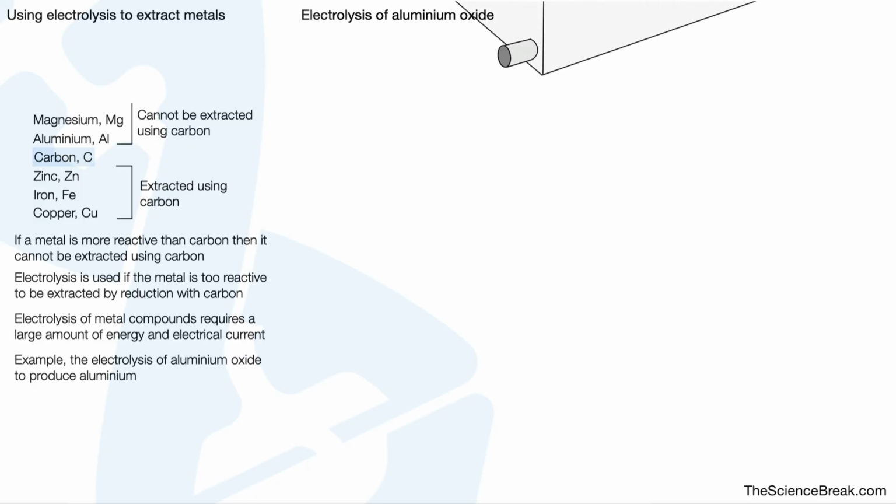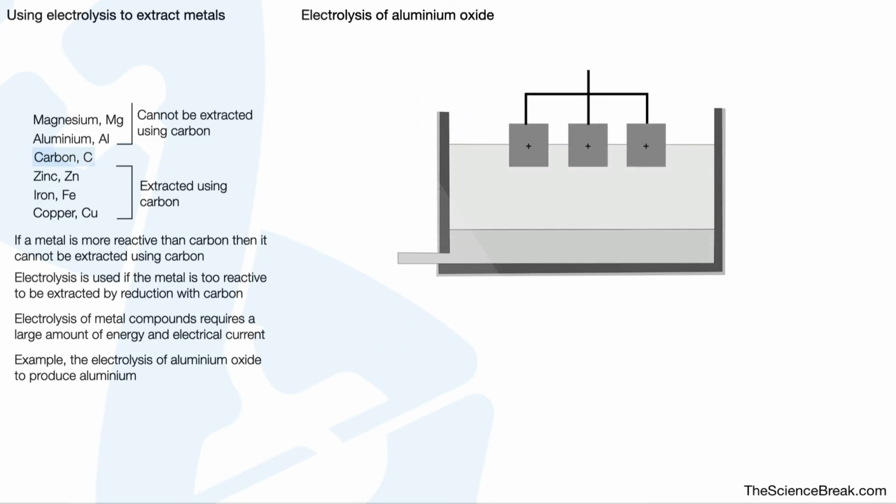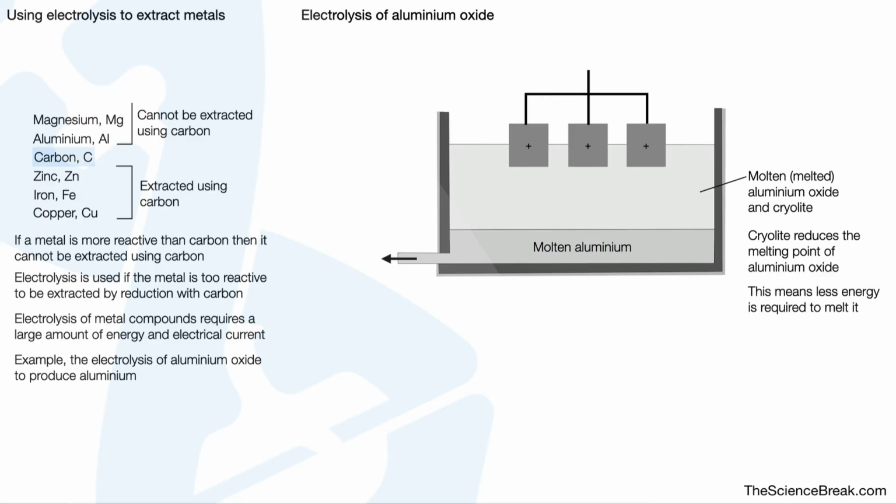Electrolysis of aluminium oxide. Here is the apparatus that we use, shown in 3D. So it's a big tank with the design shown here. However, if we were to slice this in half, we could produce a 2D diagram of that, which would look a bit like this. Here we have our molten aluminium that's produced. Here we have our melted aluminium oxide mixed with something called cryolite. Cryolite is mixed in with the aluminium oxide because it reduces the melting point of aluminium oxide. This means less energy is required to melt the aluminium oxide.